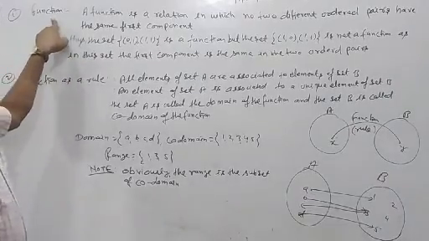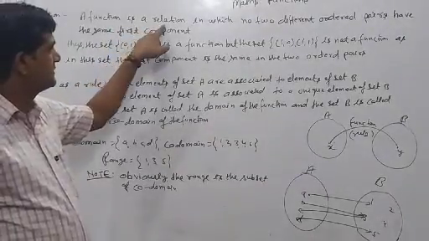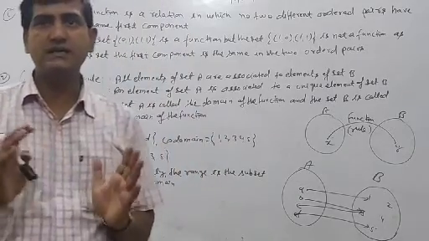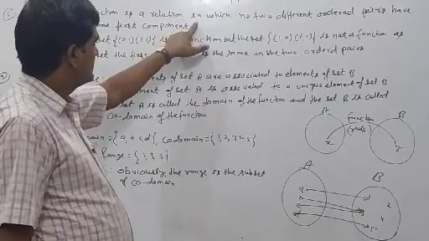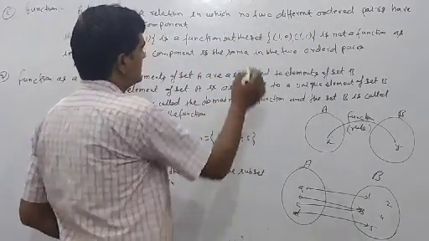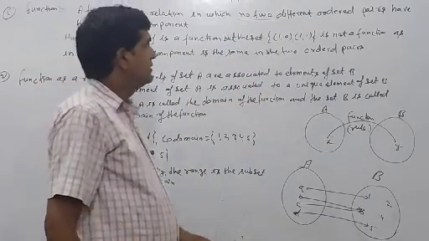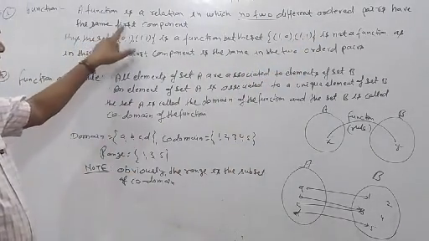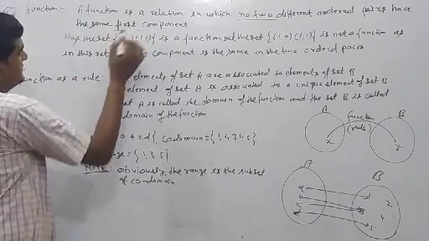Then function. A function is a relation. Means what? This is a special relation. A function is a special relation, in which no two different ordered pairs have the same first component. No two, this is very important here. Clear? No two different ordered pairs have the same first component. First component, most important here.